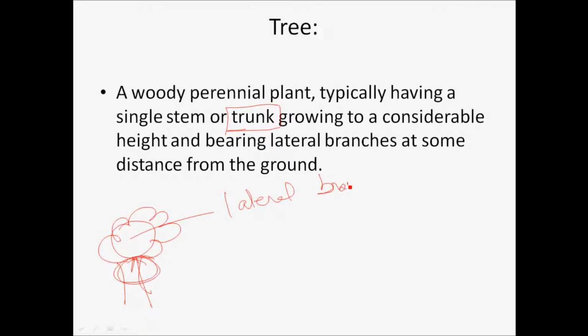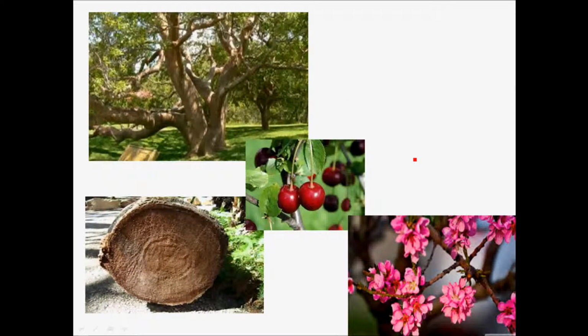And there the lateral branches will start growing. Moving on to how the word tree is. You see the first picture that the tree is, and then the parts of the tree we will move on to in next videos. Then I'll classify how this plant or the tree is classified, the categories, how it is useful, and what it is used for. So we'll come to these questions. We'll answer all such questions, but in next videos.